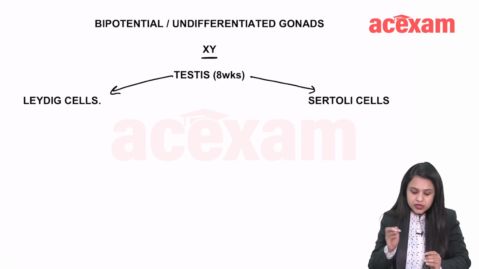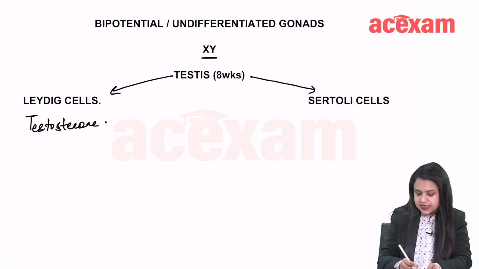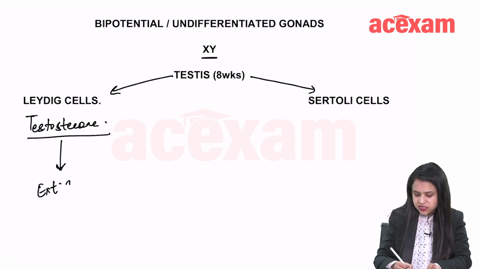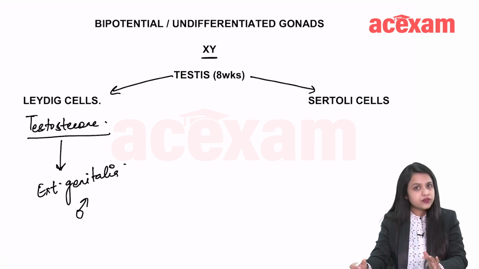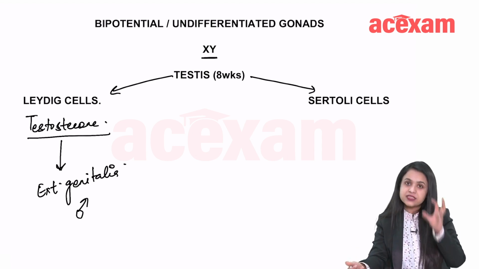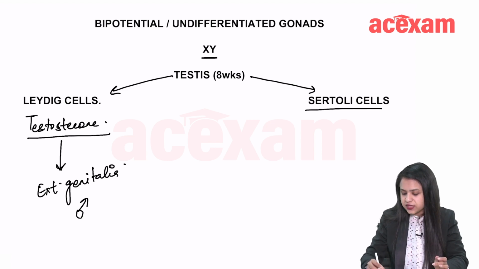Now Leydig cells produce testosterone. This testosterone is responsible for formation of external genitalia, which forms into male. Testosterone is converted into a more potent form, dihydrotestosterone, by 5-alpha reductase. So testosterone is responsible for external genitalia, and there we have Sertoli cells.